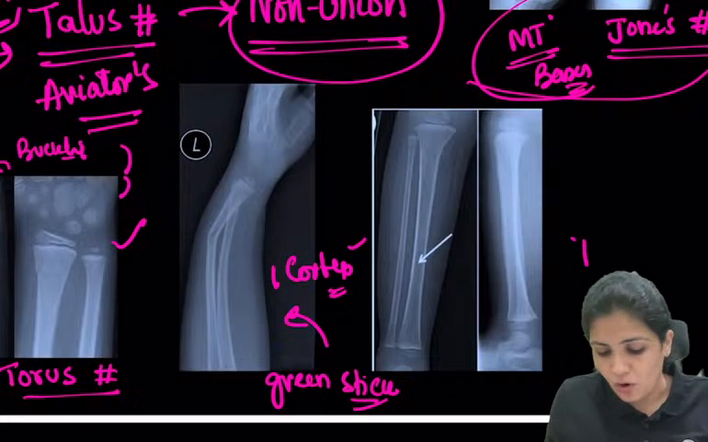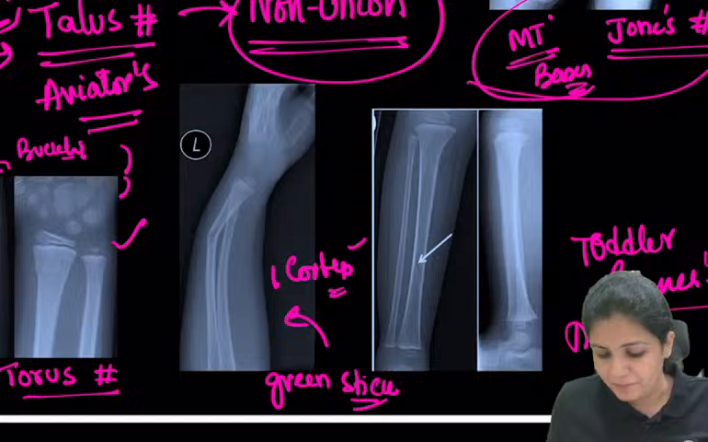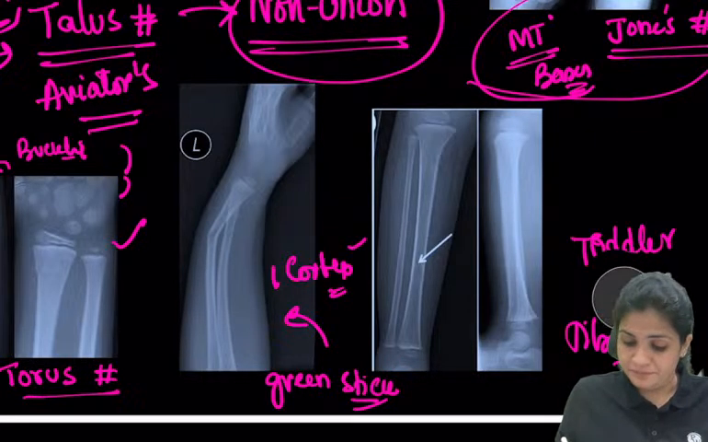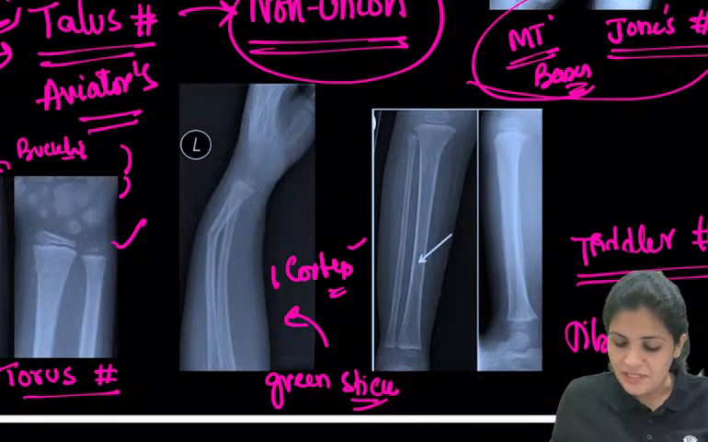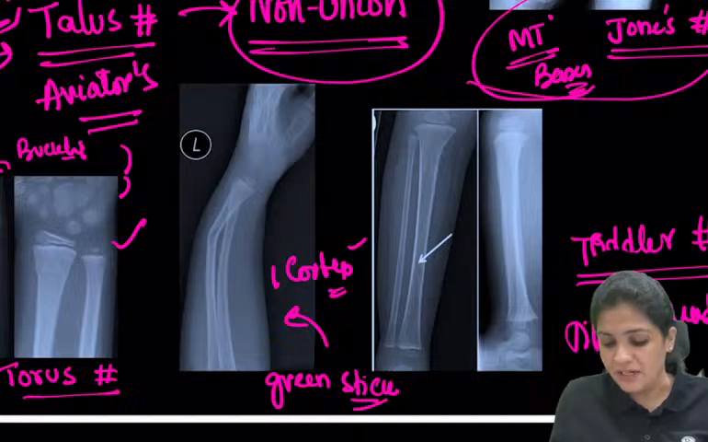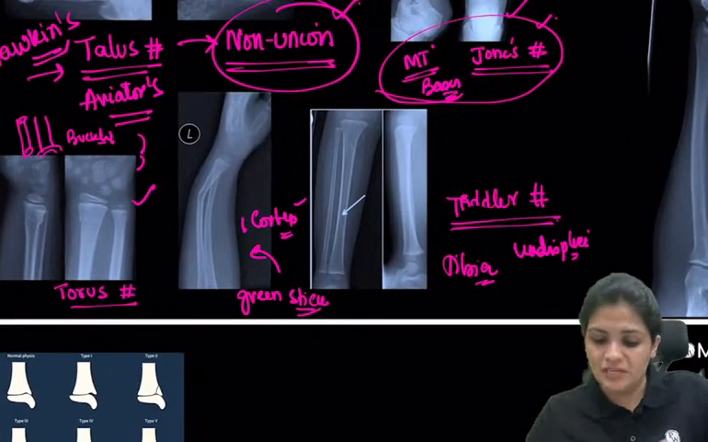And now this is called the toddler's fracture. That means there is a small fracture in the tibia. Sorry, not the runner's fracture, it is just the toddler's fracture. It is seen mostly in the tibia. It is an undisplaced fracture. Usually because of a slip and fall, they present with this type of fracture.